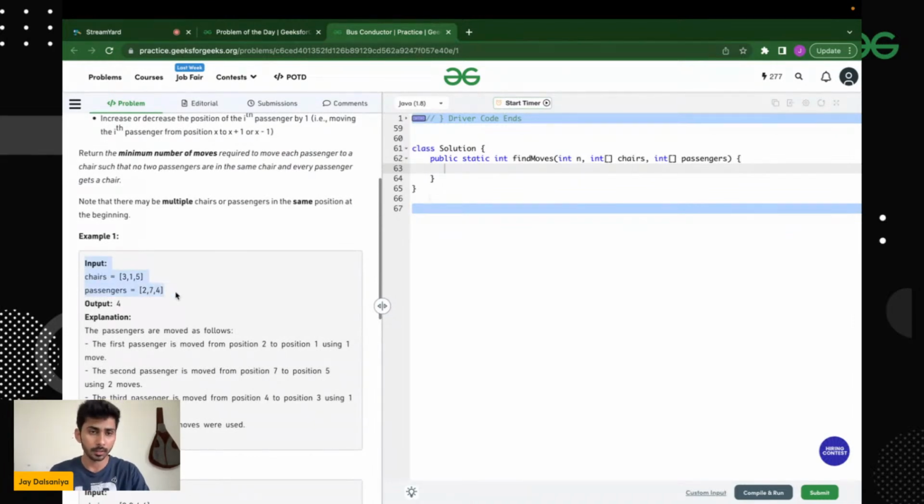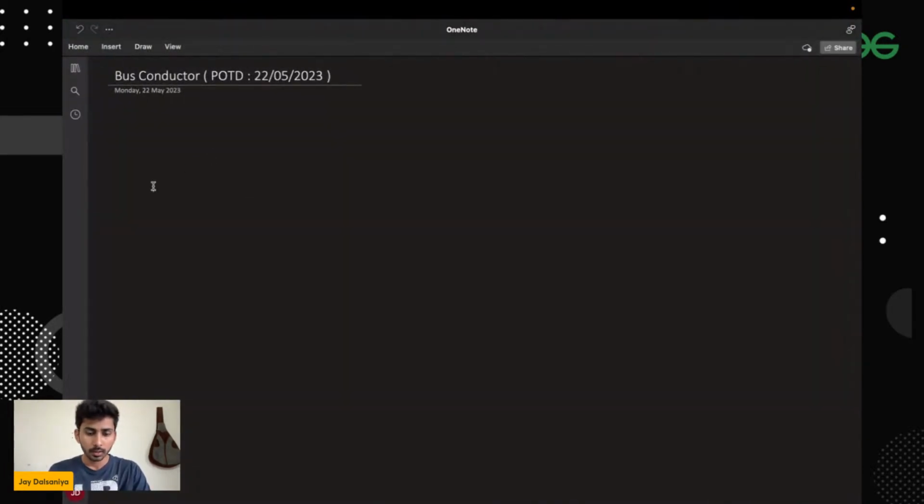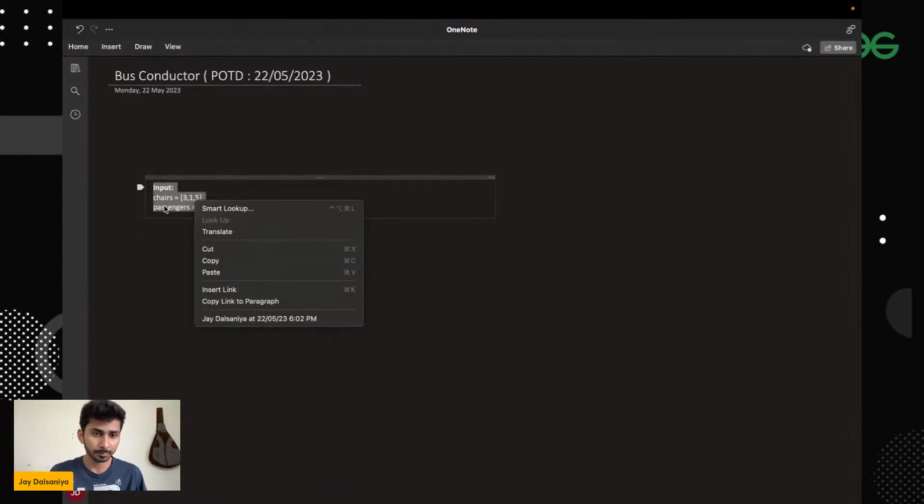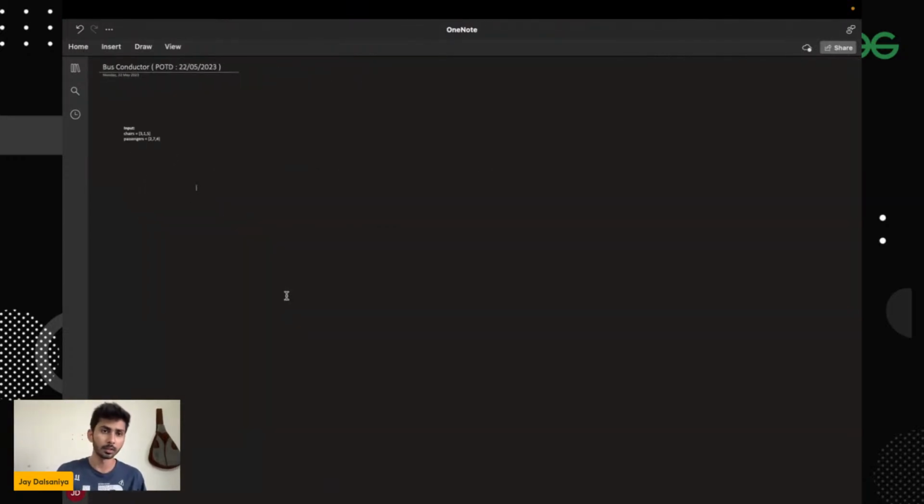So let me copy this and let's see this. Is my OneNote visible? I hope it's visible. If not, then just mention it in the comment section. Okay, okay, I hope it's visible.